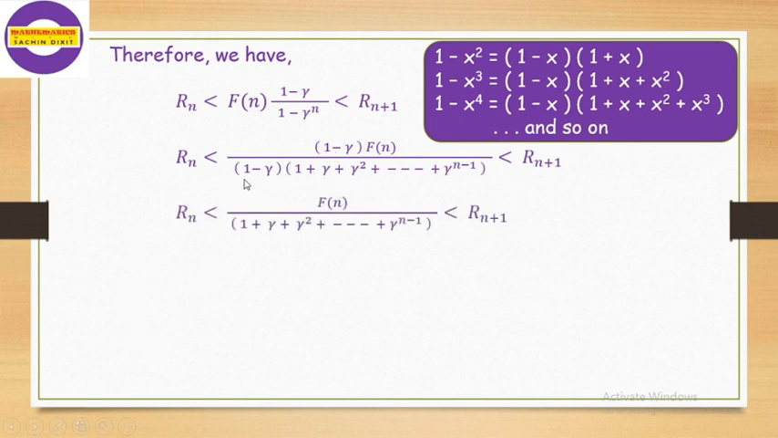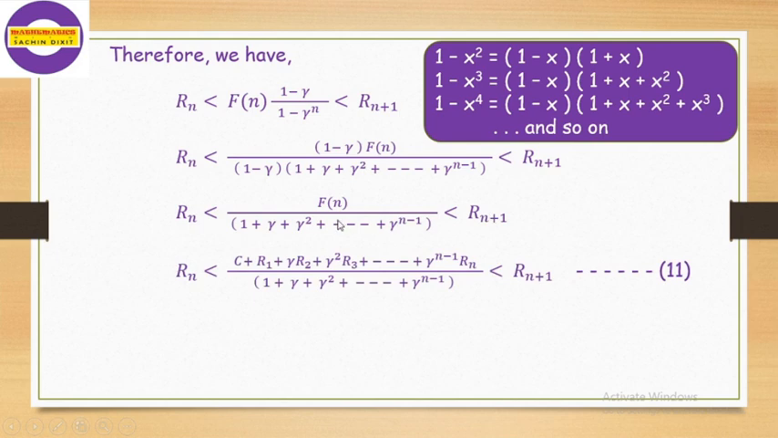Then 1 minus gamma in the middle term gets cancelled out, and we get the expression as Rn is less than Fn divided by 1 plus gamma square plus so on up to gamma raised to n minus 1, which is less than Rn plus 1. But what is the value of Fn? We put the value of Fn here and we get this expression called equation number 11.